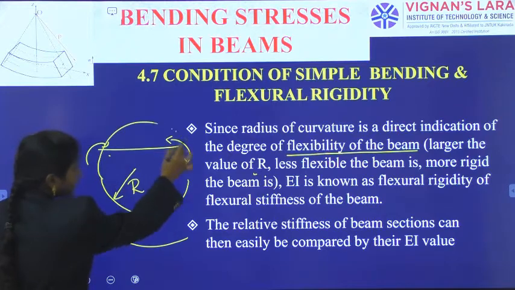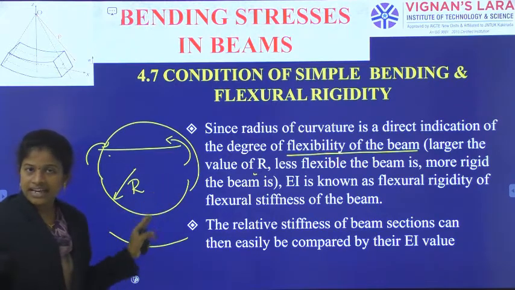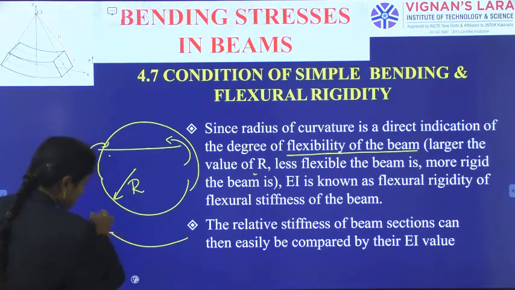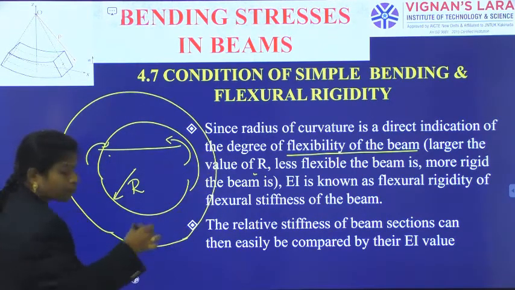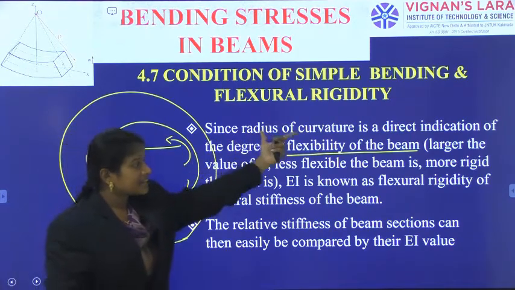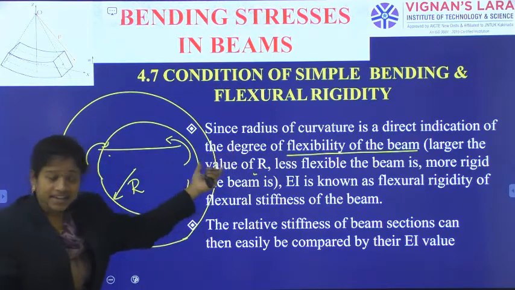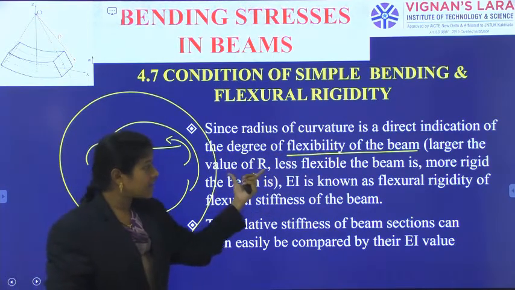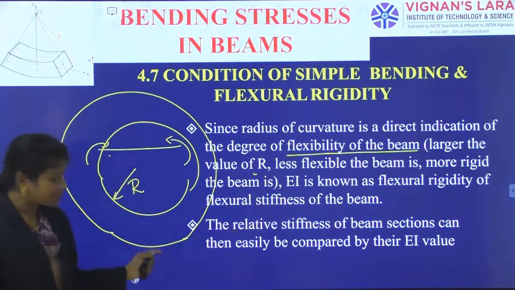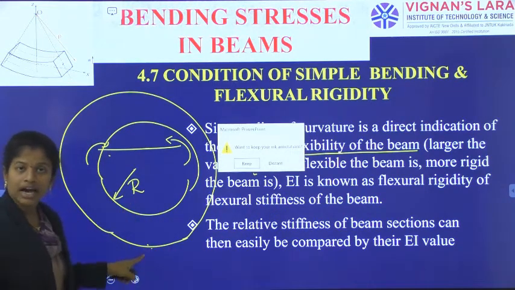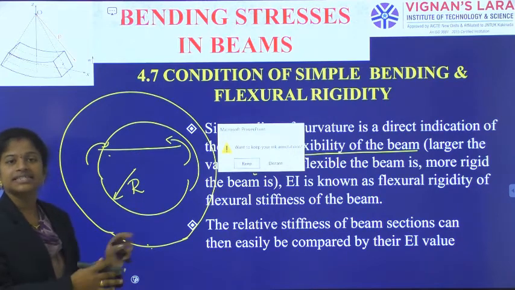I can get a small curve here because the radius of curvature is this, but here it is very stiff, very rigid, so this segment will be a portion of a very big circle. Since the radius of curvature is the direct indication of flexibility, a larger value of R indicates lesser flexibility. As it is rigid, it takes more R, so more R means lesser flexibility.